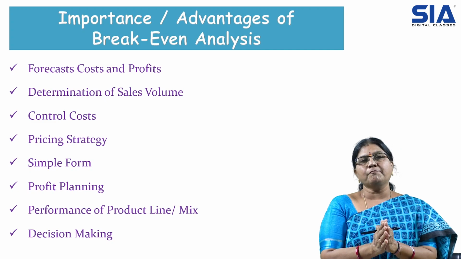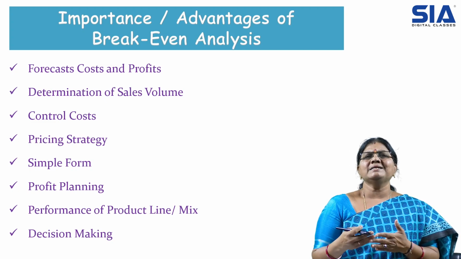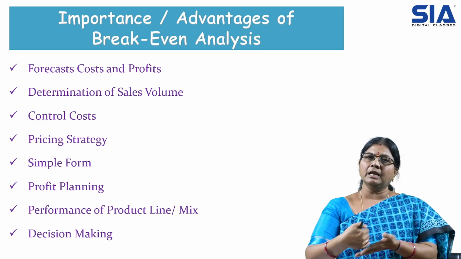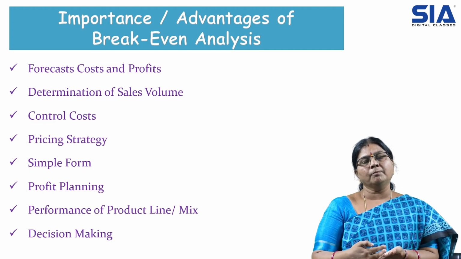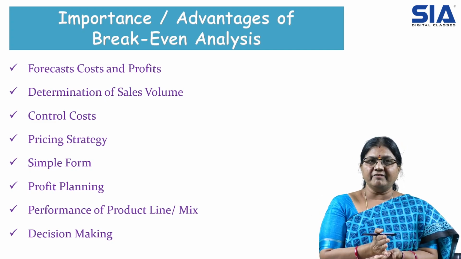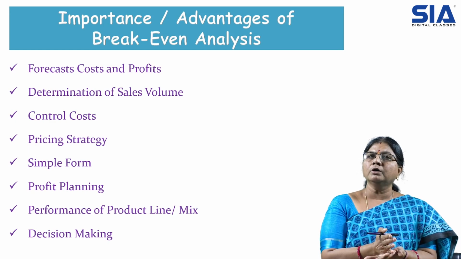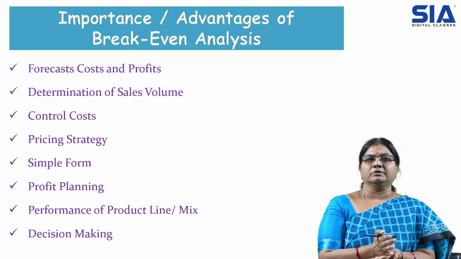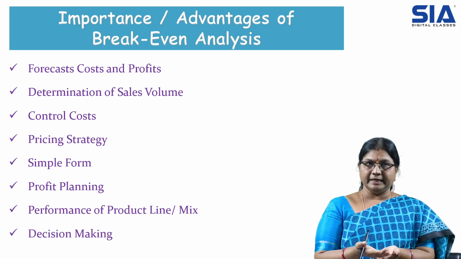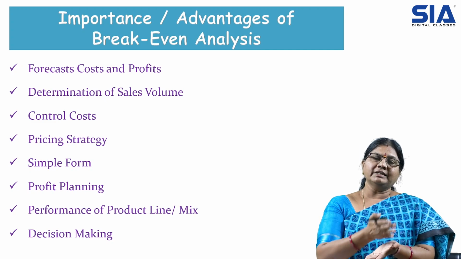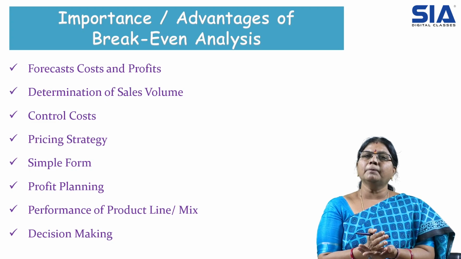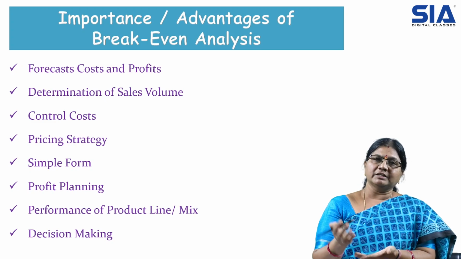Then performance of product line mix. Almost every manufacturing company will be involved not in a single product but in more than one or two products. When it is producing multiple products, it is very essential to know whether we are able to earn profits on each product or not. So this will help us see the performance of each product. Maybe overall we are getting profit, but we don't exactly know whether we are able to earn profit on each product or not. So this analysis will help us know the performance of each product for further decision making.